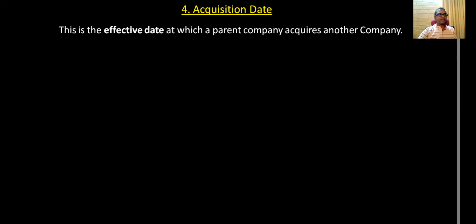Acquisition date. Now P acquires S. On what date? What is the effective date? On what date have you acquired S? So the effective date of acquisition is known as the acquisition date. We'll see what is the effective date here. Right? We'll take an example.